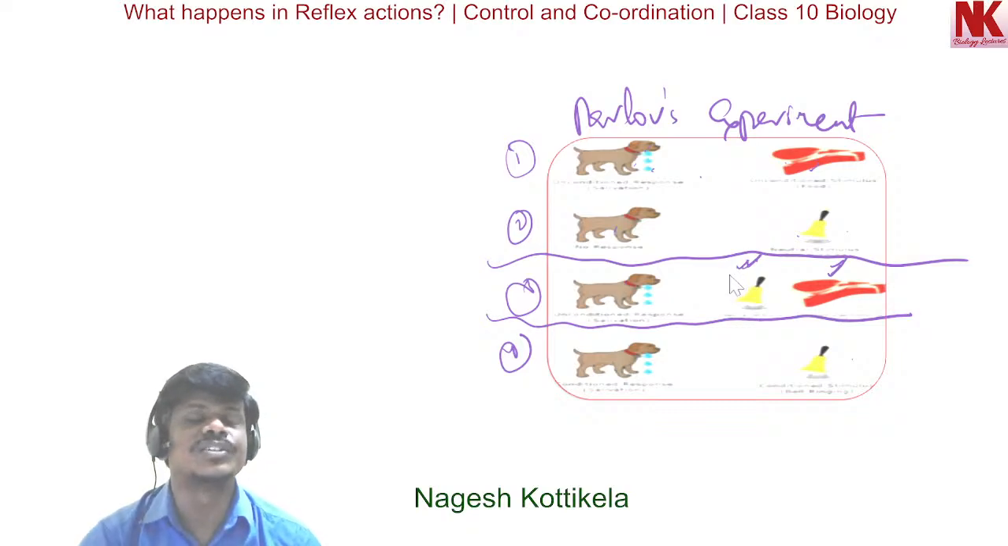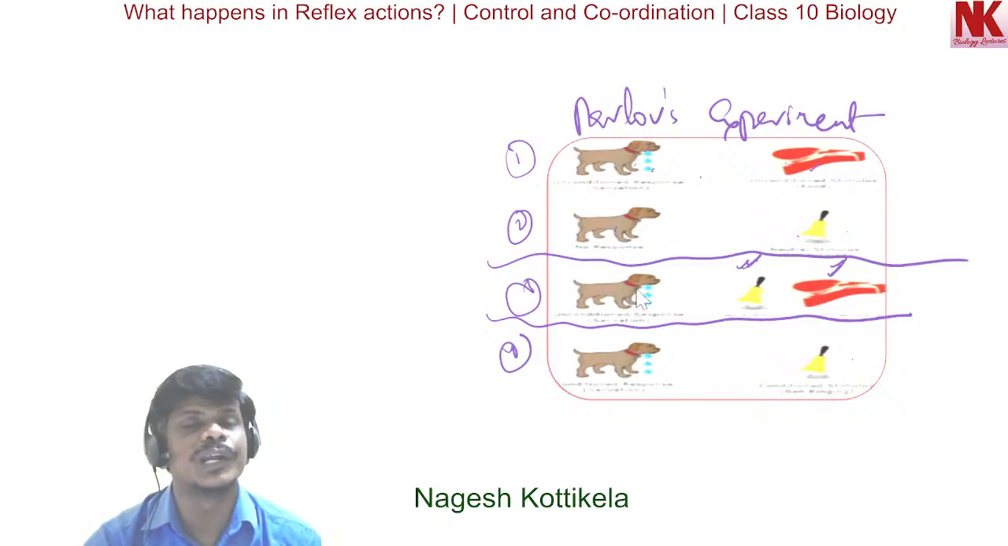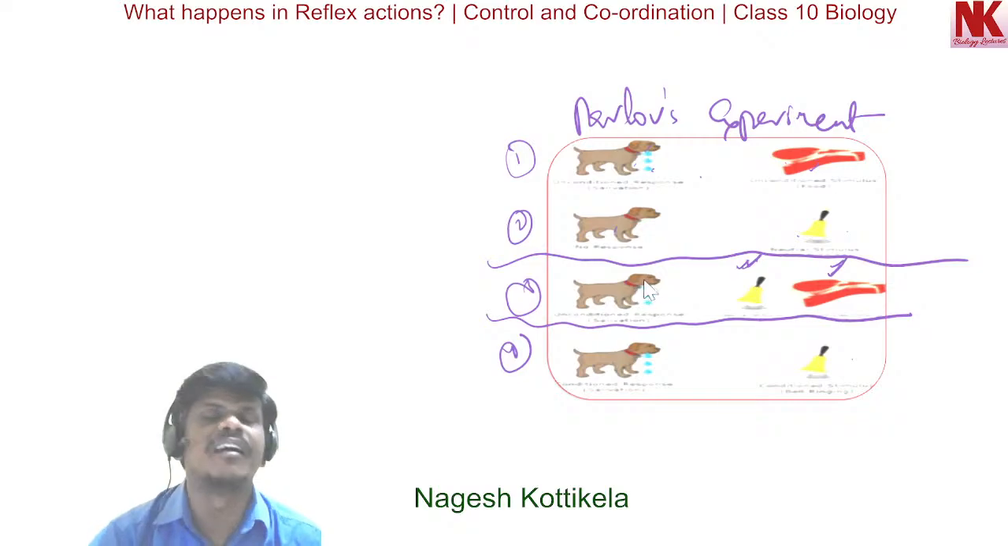So this is the condition here. The ringing bell is a condition here. So Ivan Pavlov performed an experiment with a dog on conditioned reflexes. This is one of the very useful concepts regarding this.